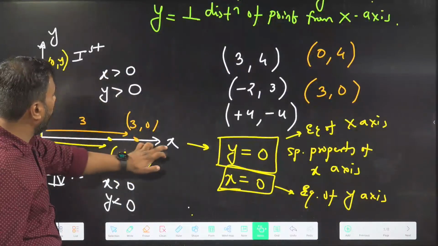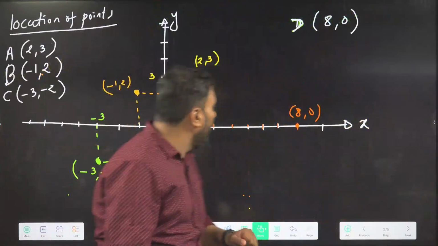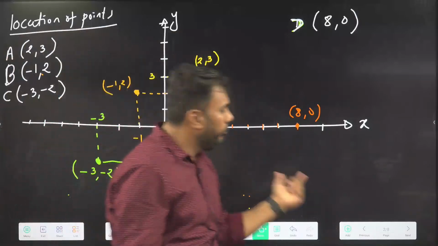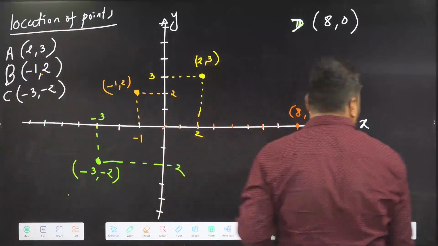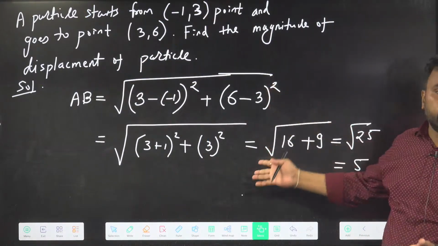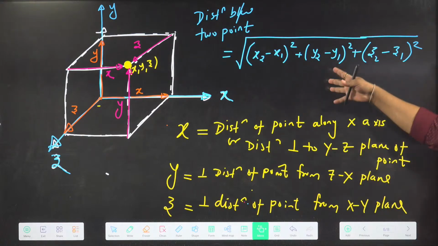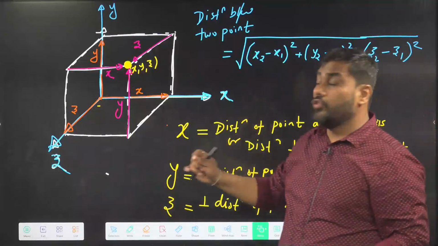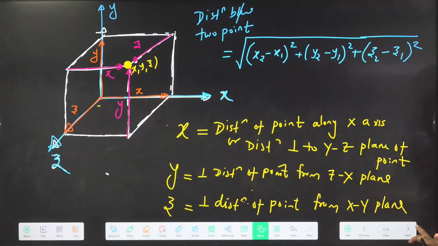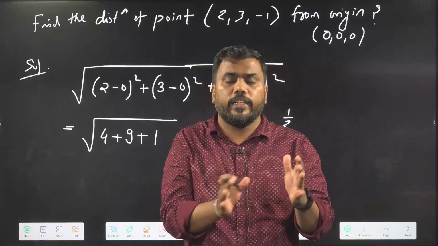We have discussed the properties of different quadrants, properties of the x-axis and y-axis, and after that we covered some exercises regarding positions of points. We located points in the xy plane system. After that, we discussed the formula for distance between 2 points, and some questions were covered. Then for 3 dimensions, we specify the location using 3 coordinates x, y, z. The meaning of x, y, and z coordinates was discussed, along with the formula for distance between 2 points in 3D. So a little bit of coordinate geometry is covered today.